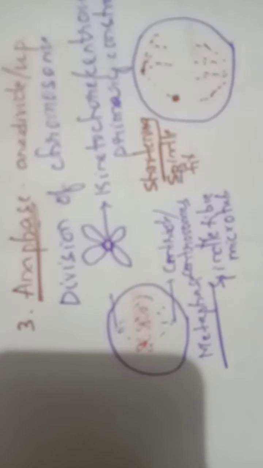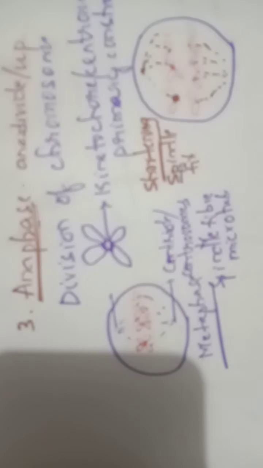They are attached to the centromere. Once they shorten, the shortening of the microtubules applies a pressure.